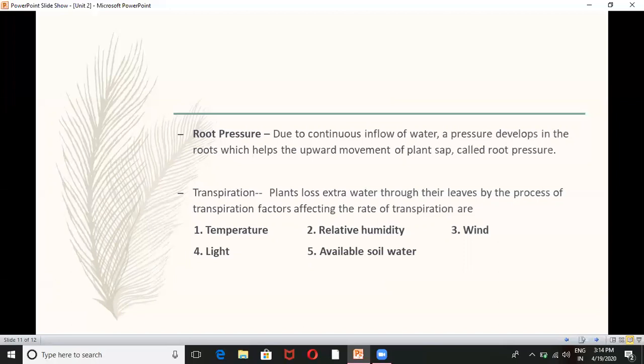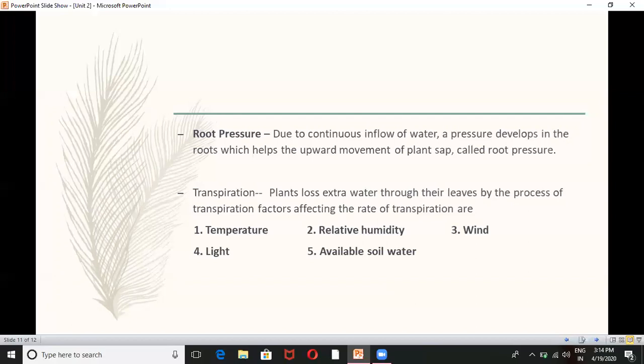Now the next process, related to the transport of minerals in plants, is transpiration. That means how this absorbed water is helping other processes of plants. Transpiration is also one of the processes, and for this process water molecules are helping.